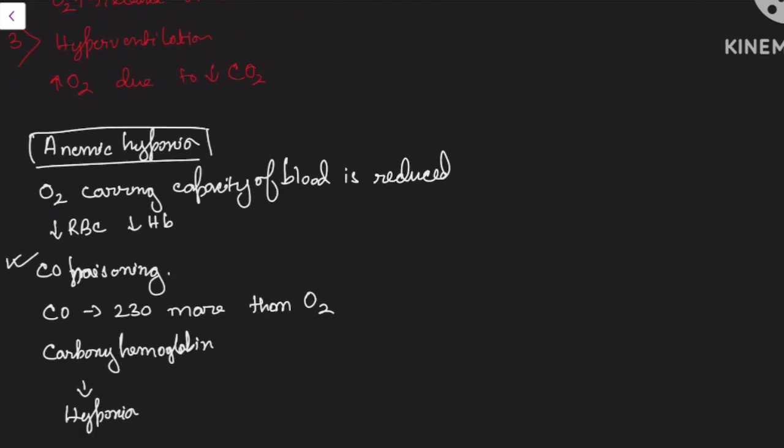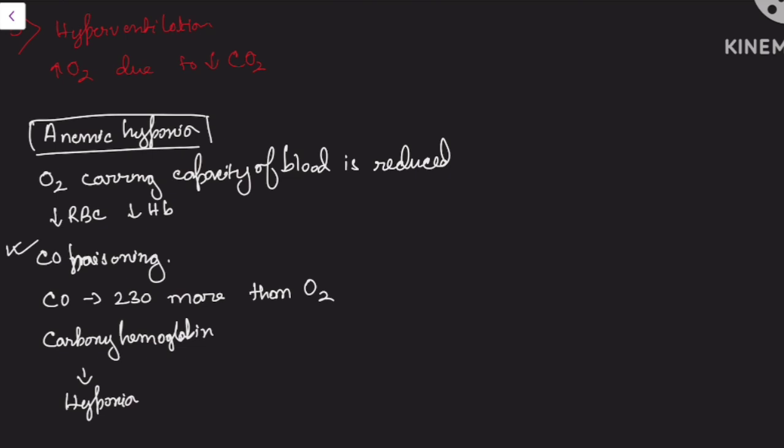Here, what will be the compensatory mechanisms? Again, the same: increase in 2,3 DPG, and it will shift the curve towards the right. Another thing is increase in cardiac output, increase in heart rate.